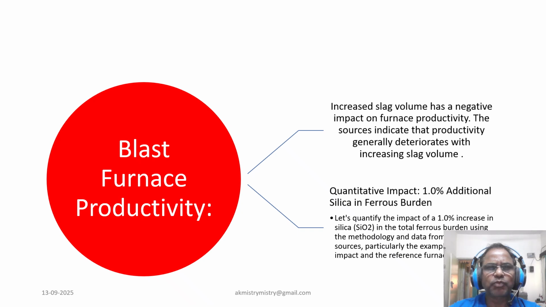Finally, let's talk about blast furnace productivity. Our sources clearly state that increased slag volume has a negative impact on furnace productivity, which generally deteriorate with increasing slag volume. Now let's get quantitative. We will quantify the impact of 1% increase in silica in total ferrous burden using a step-by-step calculation methodology from the provided source and reference furnace data.